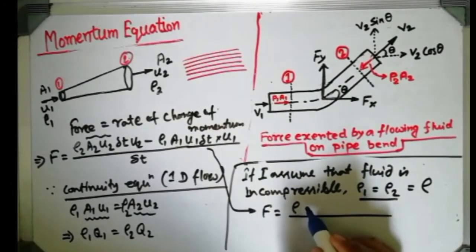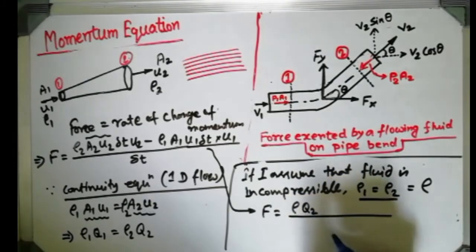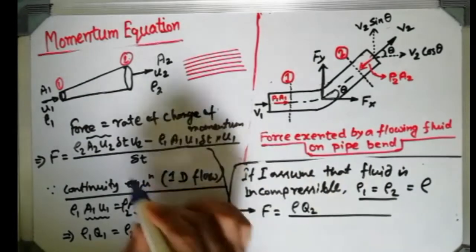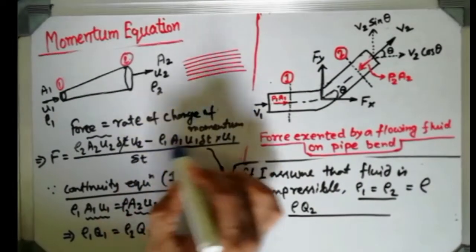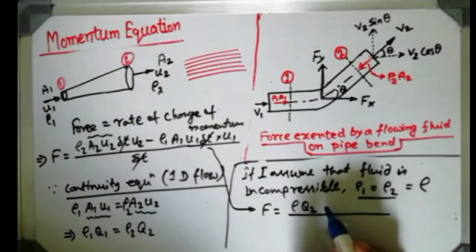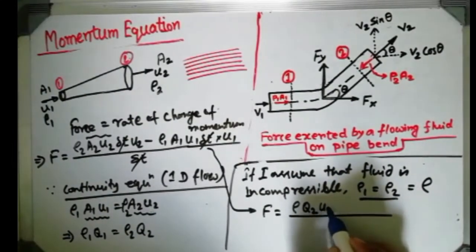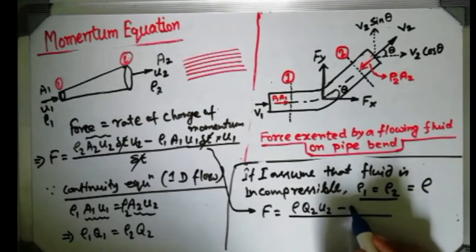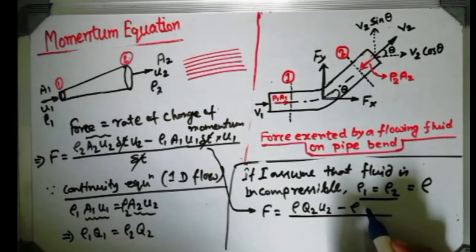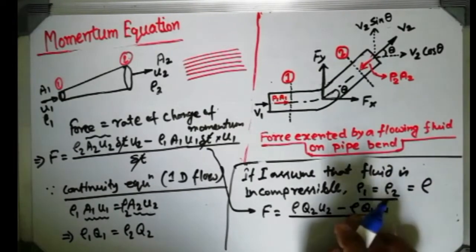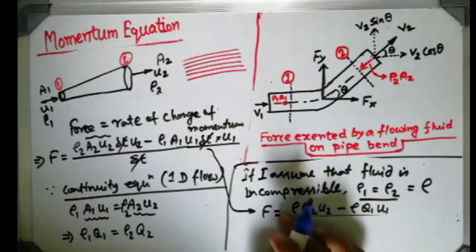A2 U2 is replaced by Q2, and you can see that del T from the numerator and denominator cancels. So U2 remains there, minus rho, and A1 U1 is replaced by Q1, and one U1 is also there, so there is no denominator part left.